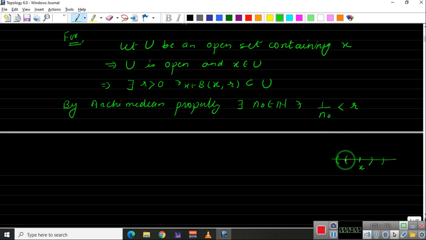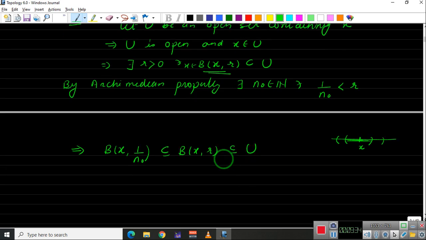And of course, this will be inside the bigger open ball. The same thing is true for any arbitrary metric space. So this implies the ball around x of radius 1 upon n naught is contained inside the ball around x of radius r, right? And from here we can say that this ball around x of radius r is contained inside U.